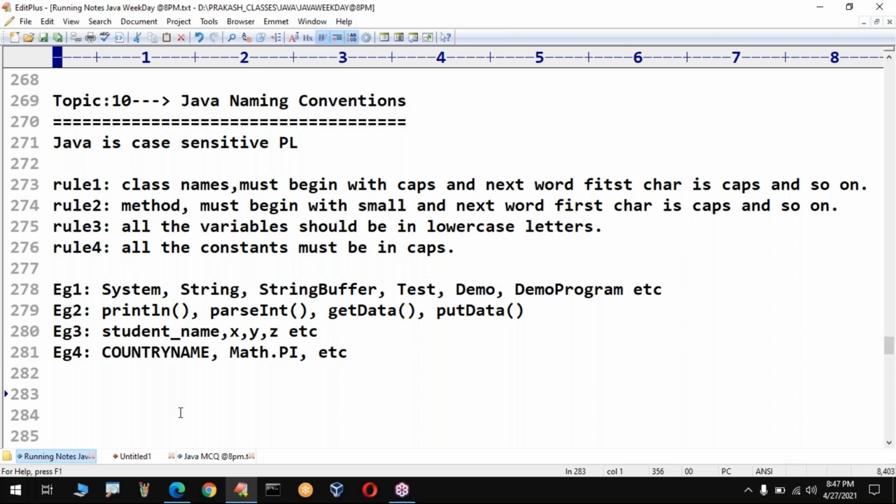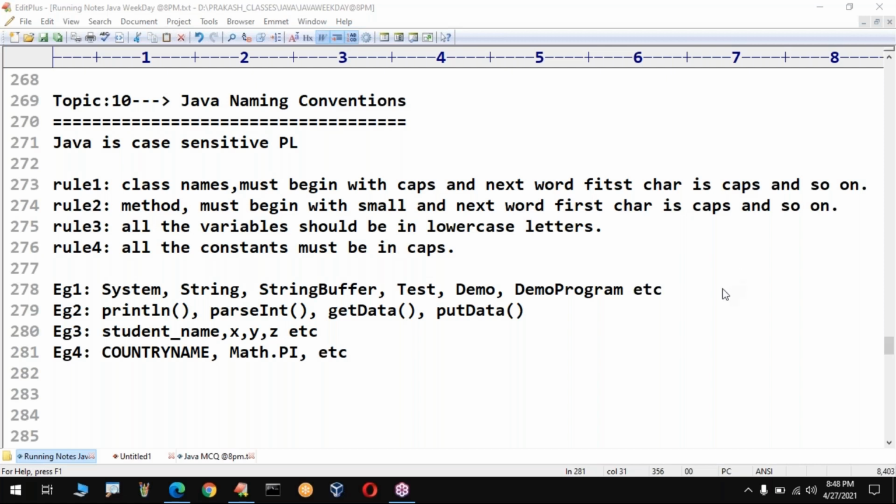This is about the naming conventions that we are using for Java. So while writing any Java program, you need to concentrate on these naming conventions. By using these only, we have to provide names. Sir, if you are not following these rules, are we getting any error? No, but it is recommended to go for this approach. So I think everything is clear for you people.